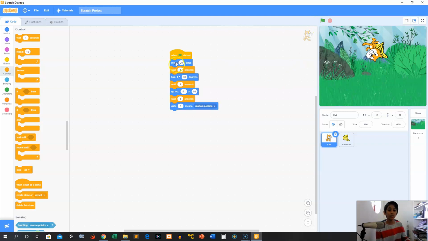Now we can see it moves. We can do that again. He's moving, he's turning, he's going to a spot, and then he's gliding to a random position. But let's say I wanted the wait to decrease, right? So now I can make all of this half of the wait so that it's a little bit faster. We can change all of those wait 1 seconds to that. And now click the green flag. That's much faster.